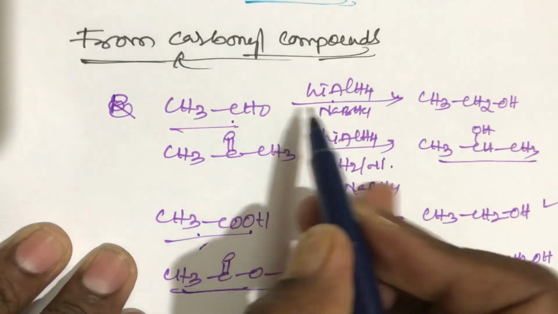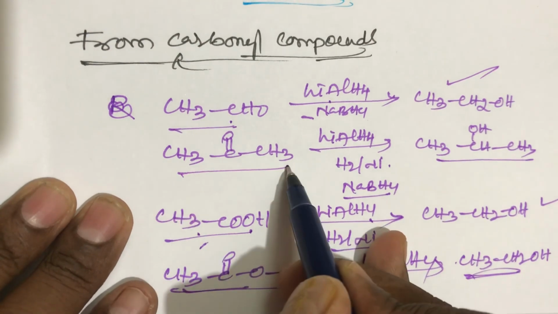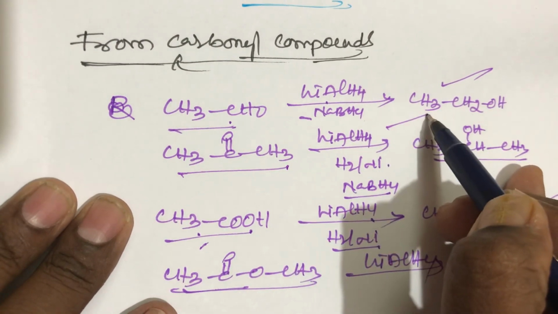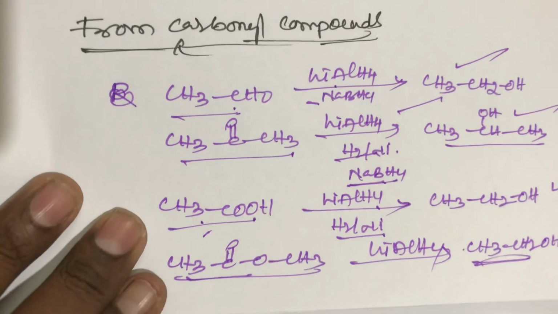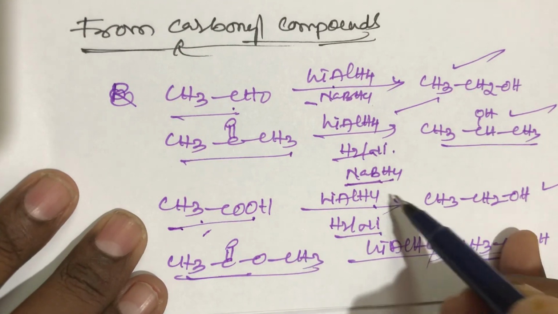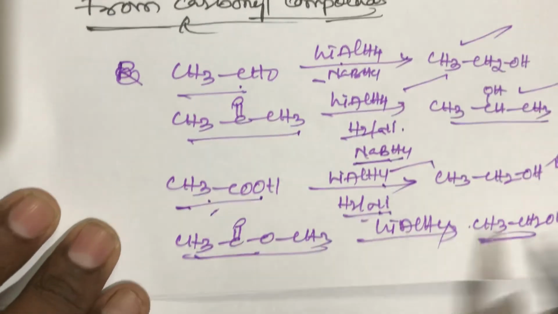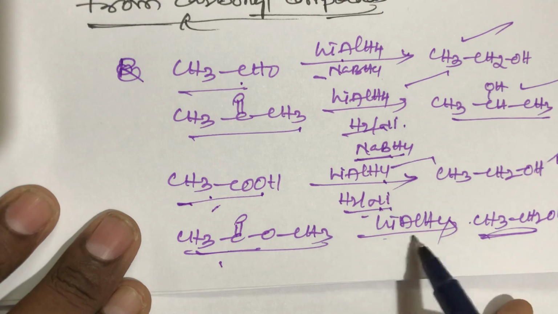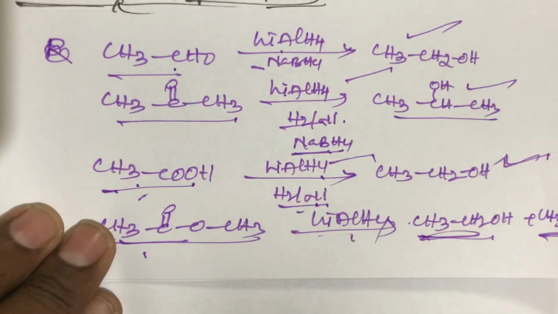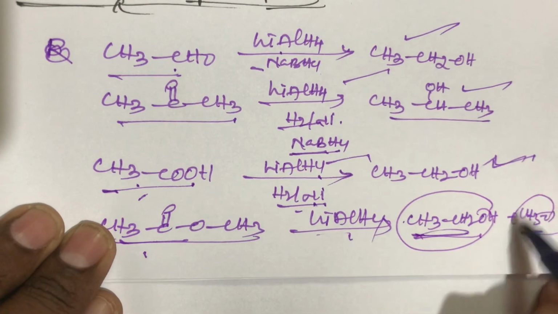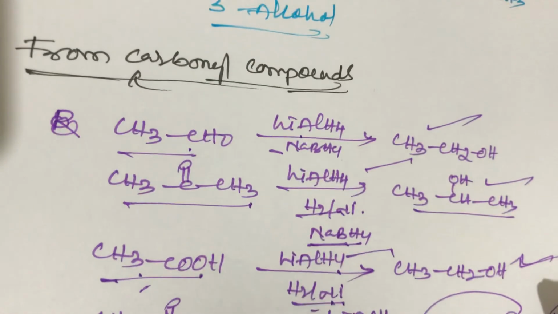When acetaldehyde is reduced with lithium aluminum hydride, it gives alcohol. Acetone reduced with lithium aluminum hydride, H2 by nickel or sodium borohydride gives secondary alcohols. Carboxylic acid reduced with lithium aluminum hydride or H2 by nickel gives primary alcohols. An ester reduced with lithium aluminum hydride gives two different alcohols, ethyl alcohol and methyl alcohol. This is the simple trick for preparation of alcohol.